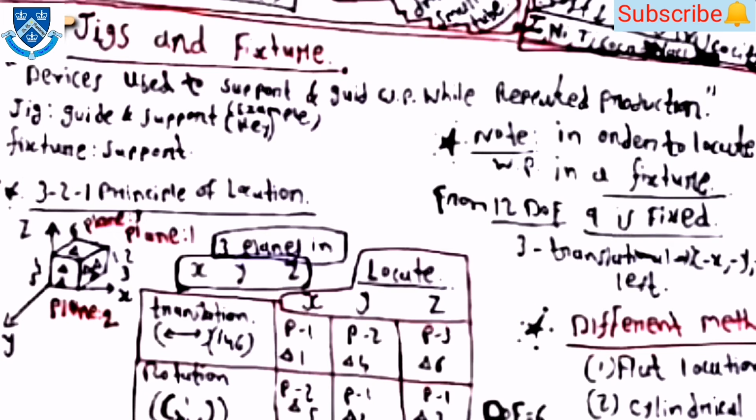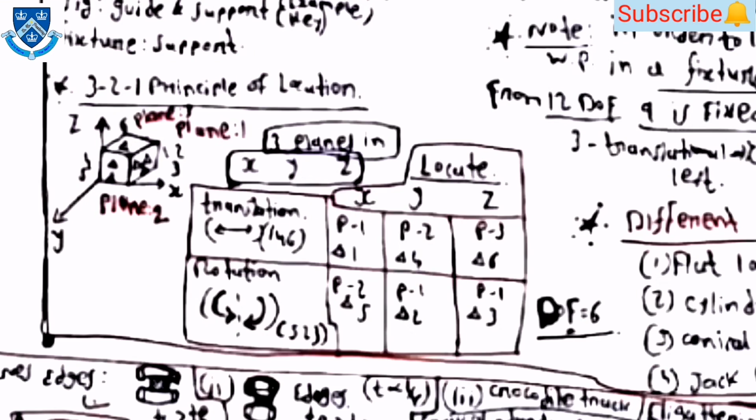Then after this, jigs and fixtures. This device is used to support and guide the workpiece while repeating the production. Jigs is basically used to guide and support the workpiece, and the fixture is only used for support. Then the 3-2-1 principle of location.